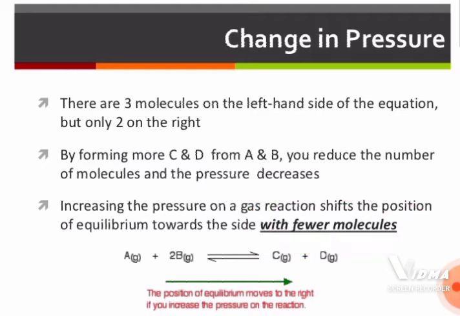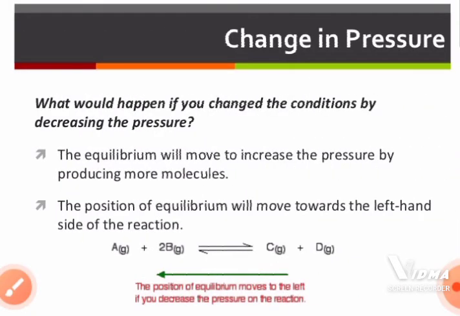Where can we find fewer molecules? On the product side. Fewer means less molecules. That's why the reaction proceeds towards where there are fewer molecules, meaning the forward direction, and thereby it is going to counteract the change and the pressure is going to reduce.